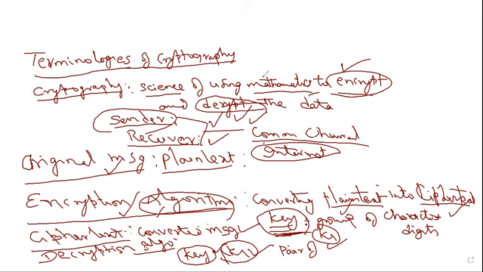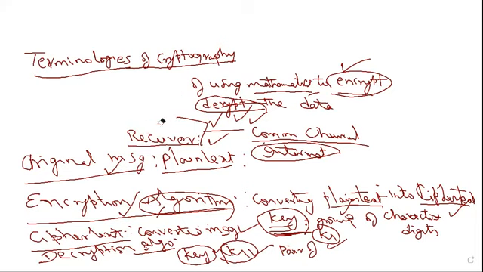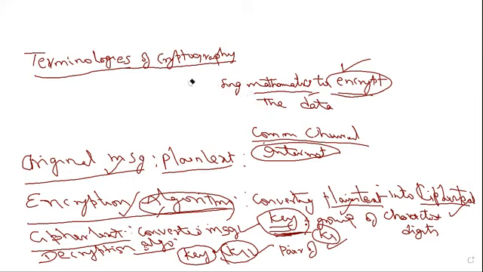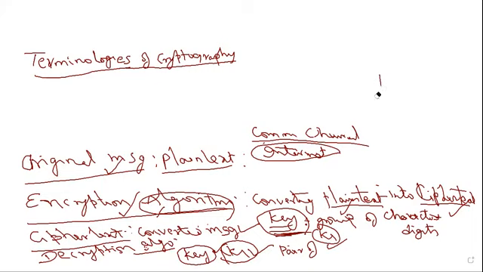And some more terminologies are there. I'll explain them. We can categorize those terminologies, and one is cryptanalysis. Generally, cryptanalysis is related to an analyst, meaning the opposite person, criminal or attacker, right?